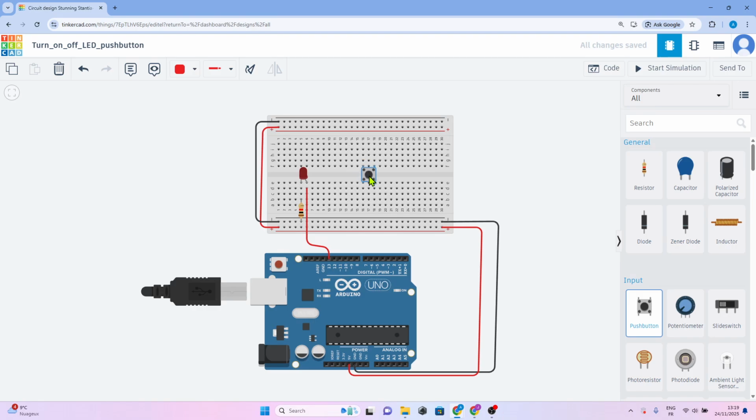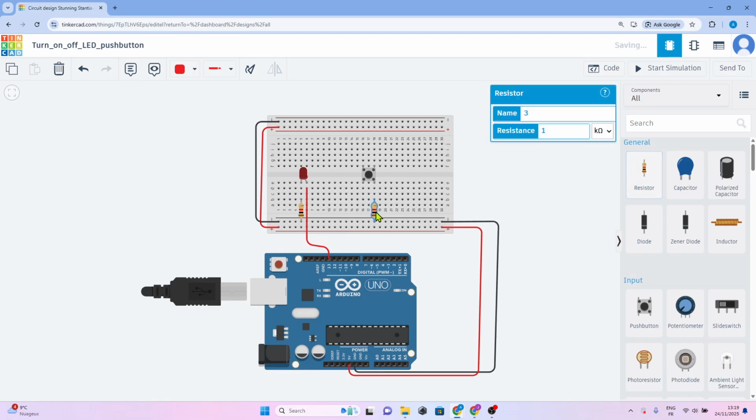Okay. Add a resistor. Okay. Let's change the value of the resistor. We're going to say 15 kilo ohm.